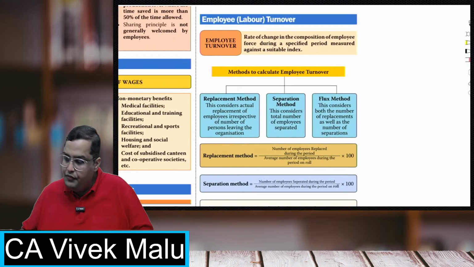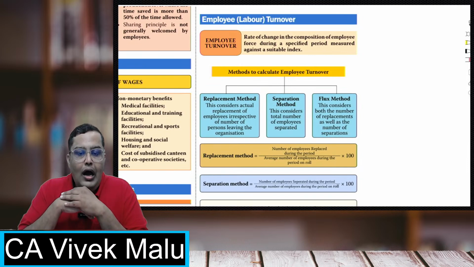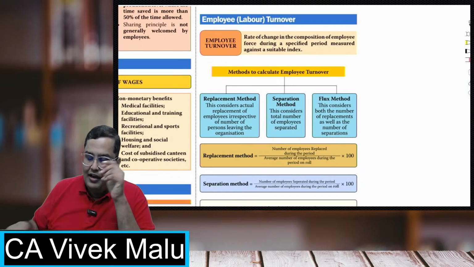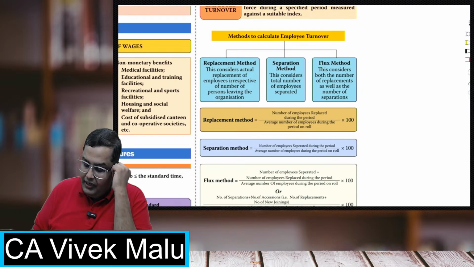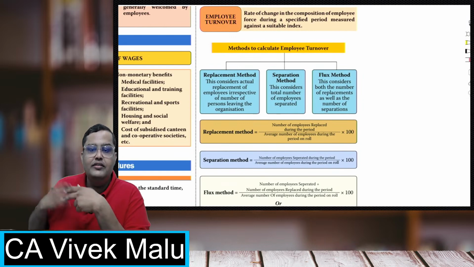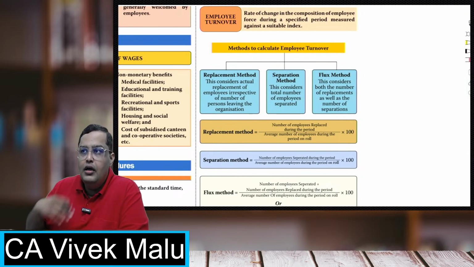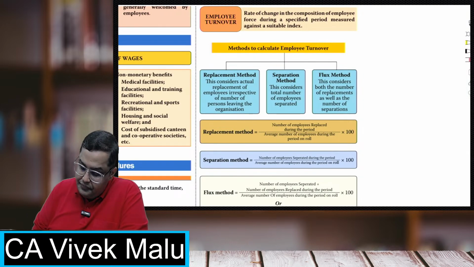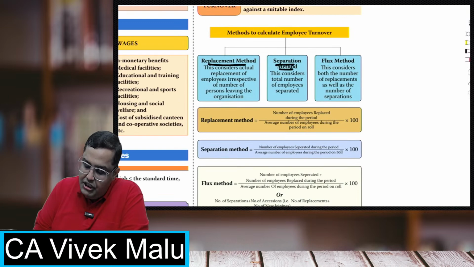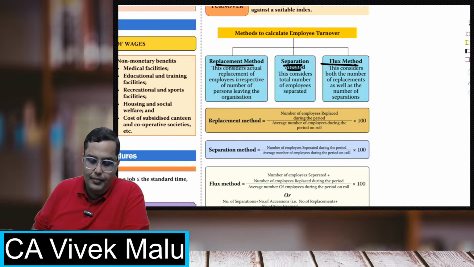And the last concept of the chapter is employee turnover, which tells you how fast the employees are going and coming. For this, you have been provided with a lot of formulas to calculate the employee turnover, like how fast the turnover is changing, how fast the employees are changing. There are 3 different methods. One is the replacement method, one is the separation method, and the third one is the flux method.